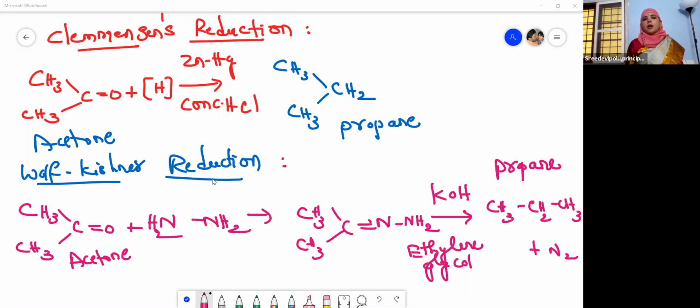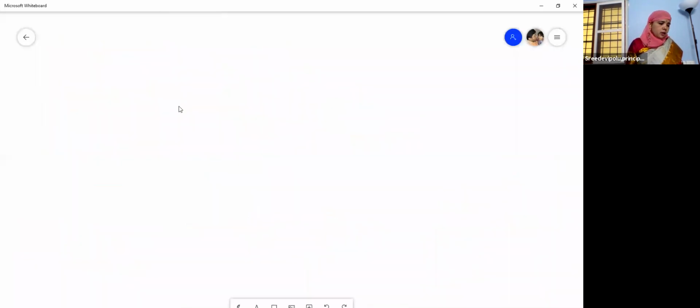What do they give? Alkanes. And it depends upon the number of carbons. If you take propanone, that is acetone, you get propane. If you take butanone, you will get butane. So these are Clemmensen's reduction and Wolff-Kishner reduction.